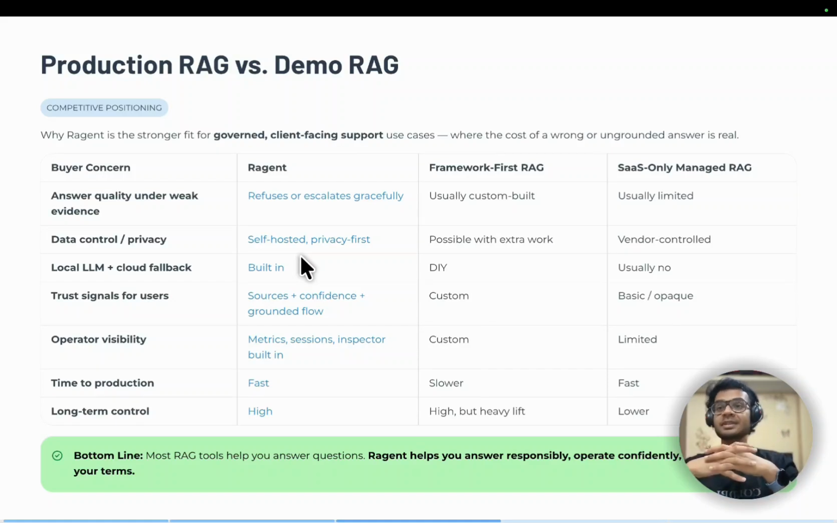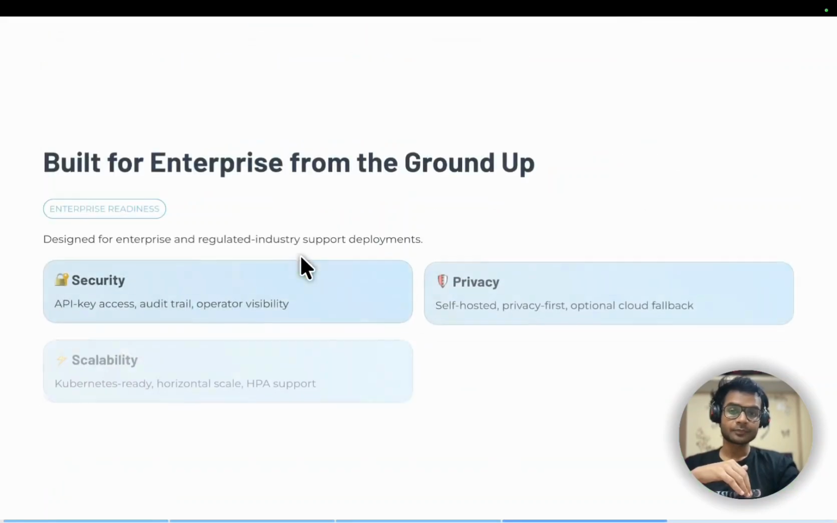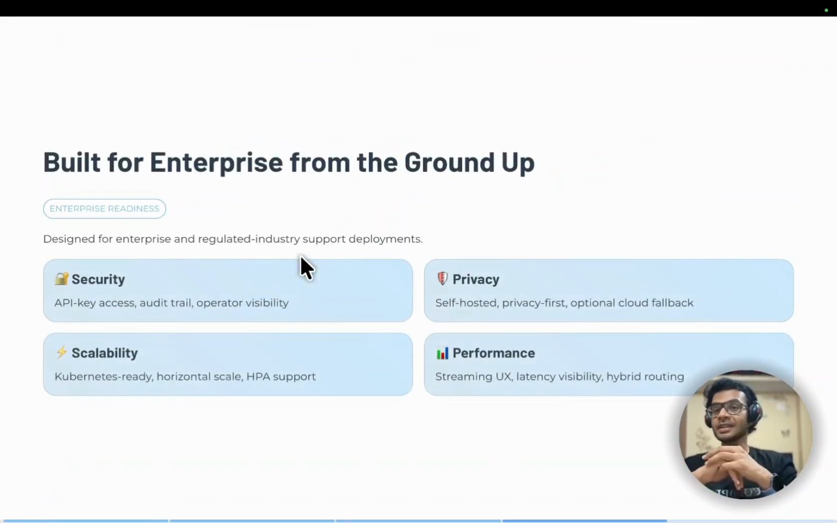RAGent gives you a middle path buyers actually want. It gives you privacy-first deployment with optional cloud fallback, built-in trust and refusal behavior, built-in admin visibility, and production-ready operational tooling. So the bottom line is this is a productized, governable, enterprise-ready RAG system without locking you into pure SaaS. On enterprise concerns, RAGent is really strong where enterprises usually worry most, with privacy-first deployment, auditable operations, scale-ready infrastructure on Kubernetes, and clear performance visibility. We should still validate final numbers in a pilot, but the foundation is already built for production use.